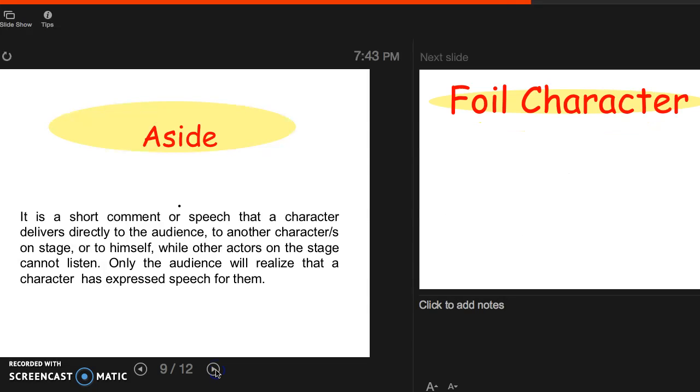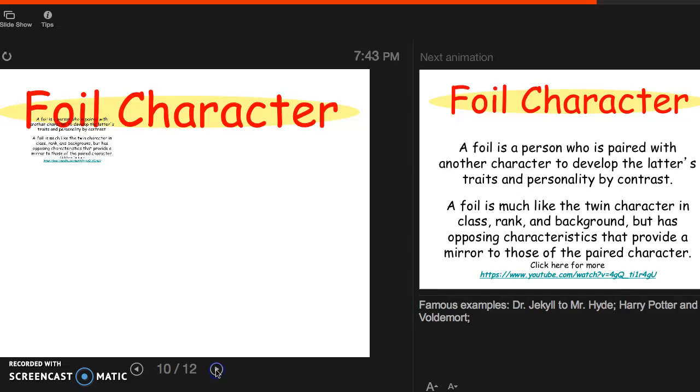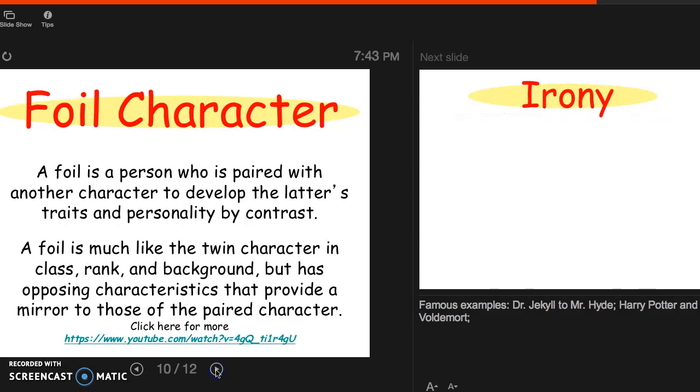The next one we're going to talk about is the foil character. A foil is a person who is paired with another character to develop the latter's traits and personalities by contrast. In other words, the foil character is like the mirror twin of another character in the story or in the play. A foil is much like a twin character in class, in rank, and in background, but has opposite characteristics that allow us to really see the personality of the original or first character.